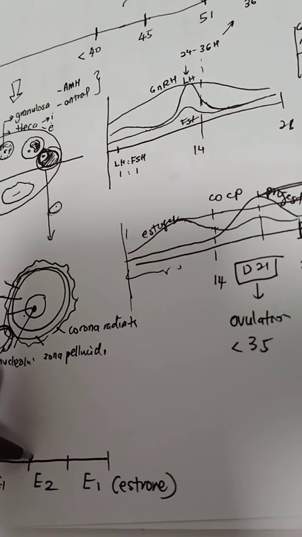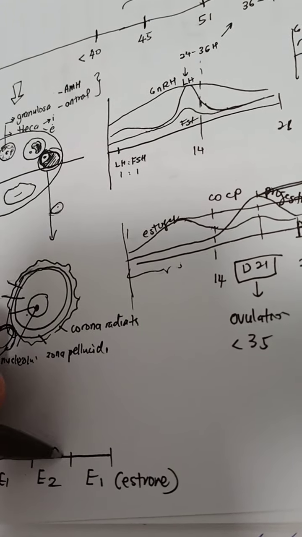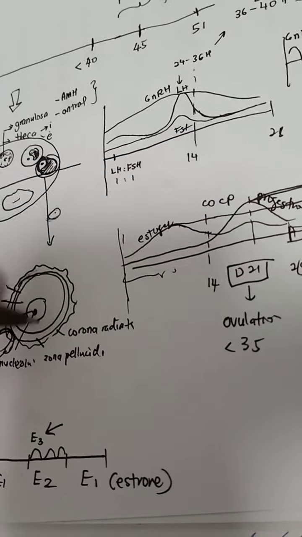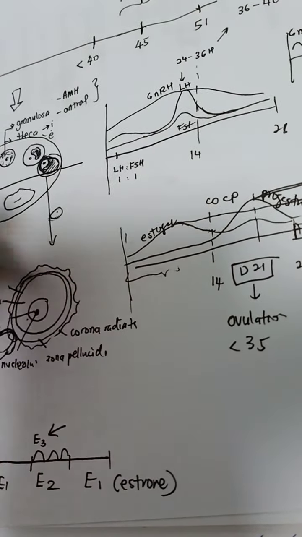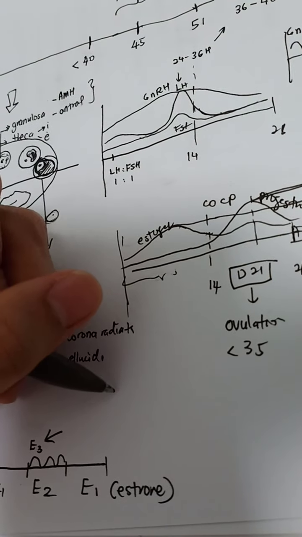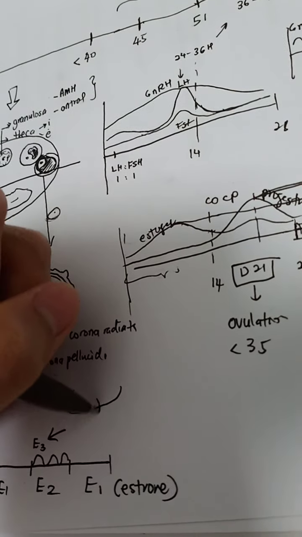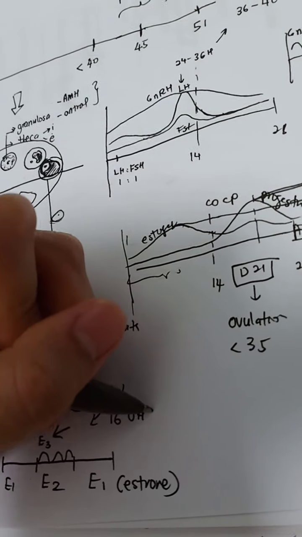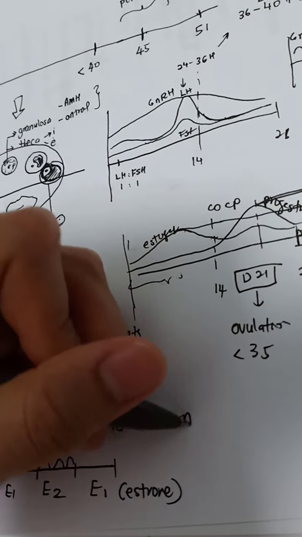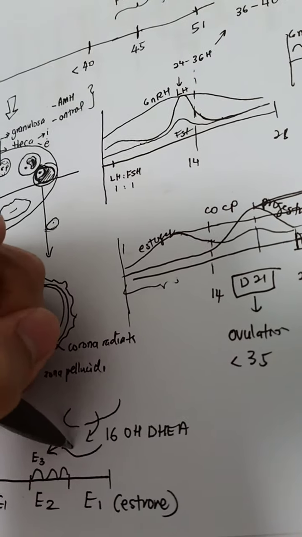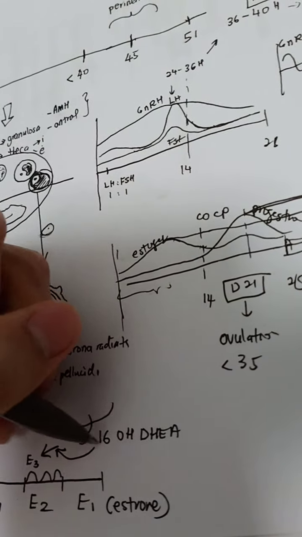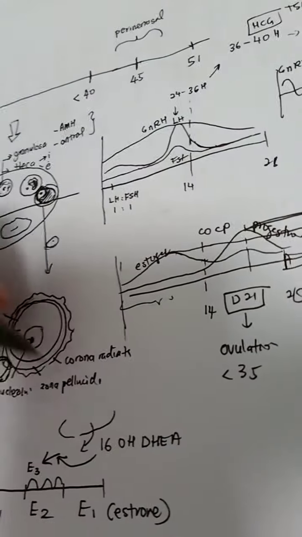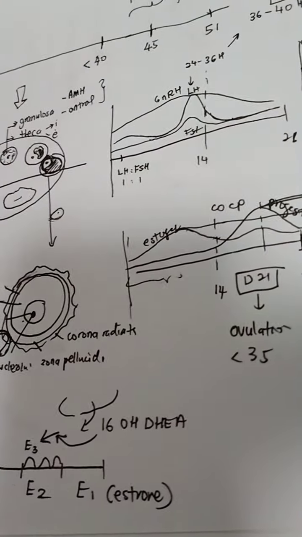During pregnancy, the main estrogen is estriol, or E3. Estriol is the type of estrogen produced by the placenta to support the pregnancy. The placenta uses 16-hydroxy DHEA, which is secreted and produces the estriols. That is the reason why we have different kinds of estrogens. Okay, thank you.